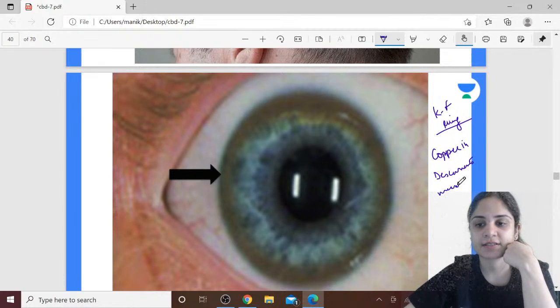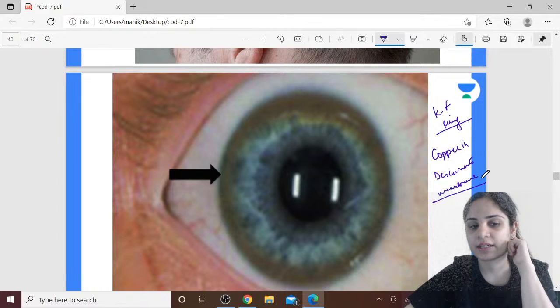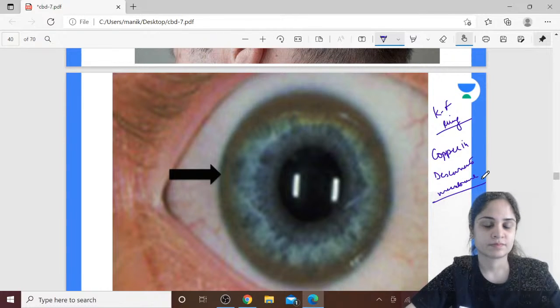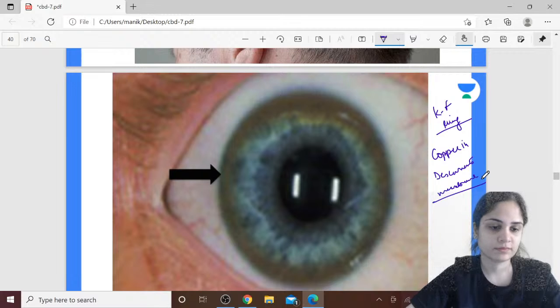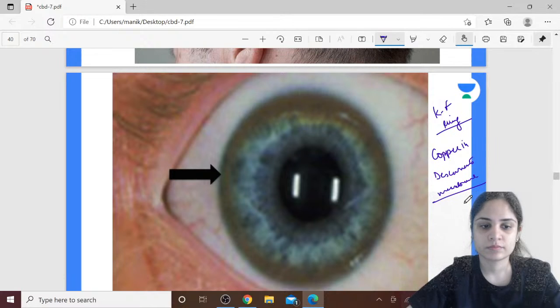Don't just say chelating agents. What exactly is the name of the chelating agent? Yes, absolutely correct. So the chelating agent that you will be giving is D-penicillamine.